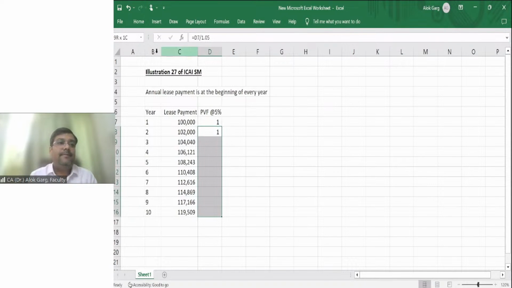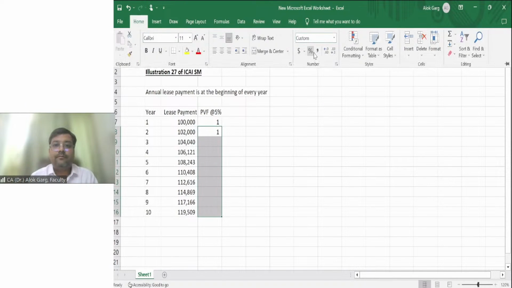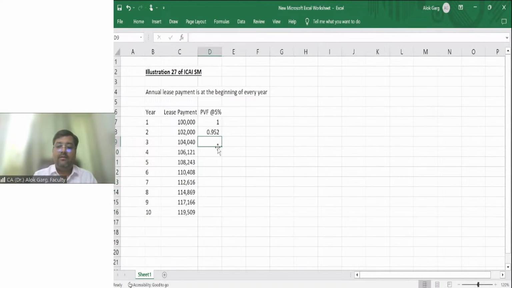Again, for the next year, it is divided again by 1.05, and so on and so forth. You will find the discount factor for all the 10 years.